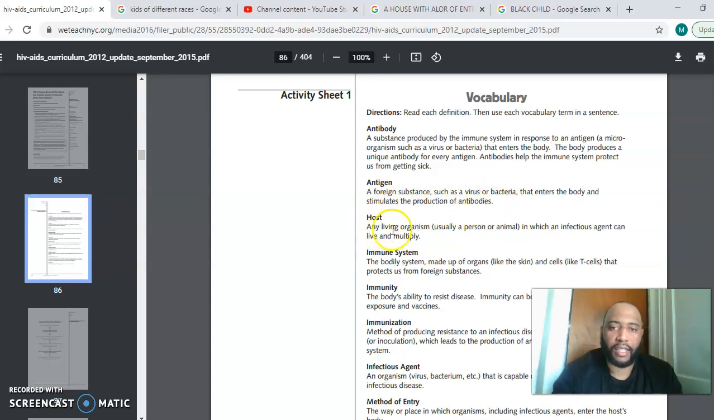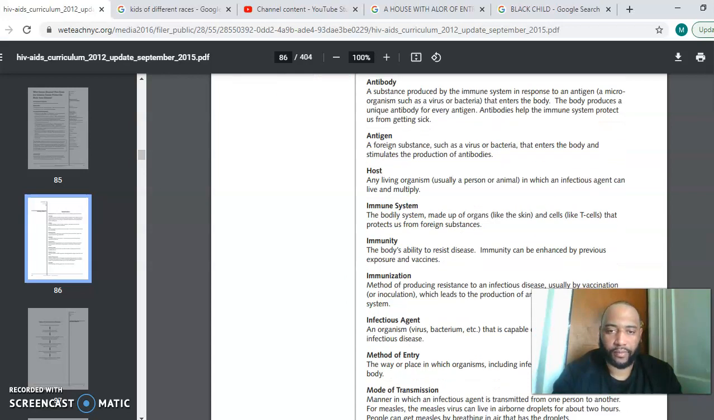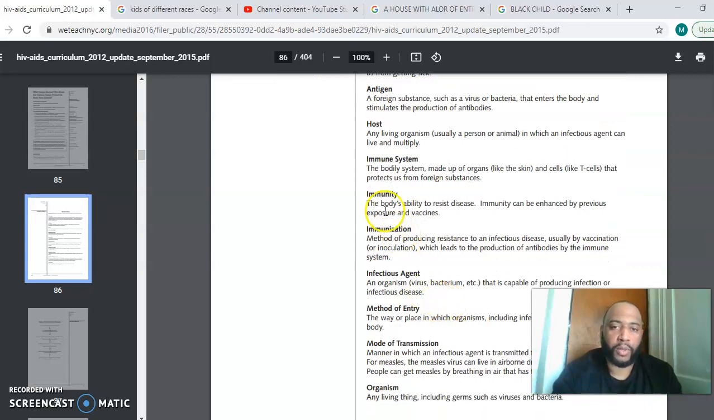Host, any living organism, usually a person or animal, in which an infectious agent can live and multiply. Immune system, the body system made up of organs like the skin and cells like T cells that protect us from foreign substances. Immunity, the body's ability to resist disease. Immunity can be enhanced by previous exposure and vaccines.